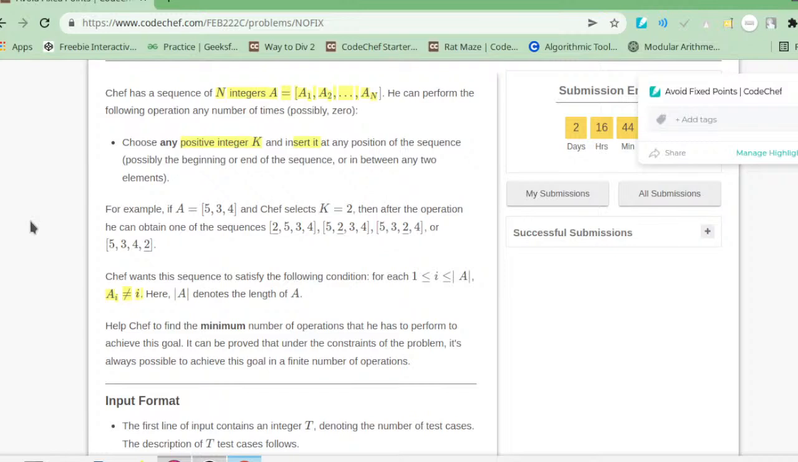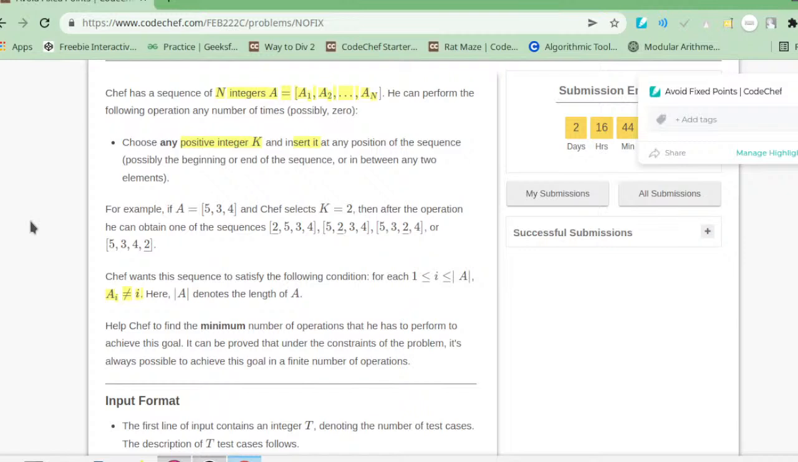Multiple solutions exist. Chef wants the sequence to satisfy the following condition, for i from 1 to |a|, where |a| denotes the length of a, that is n. Length of a is basically n. The only thing that he wants is that ai must not be equals to i.